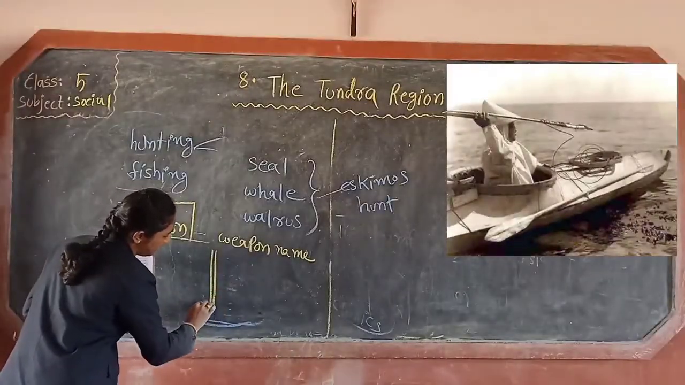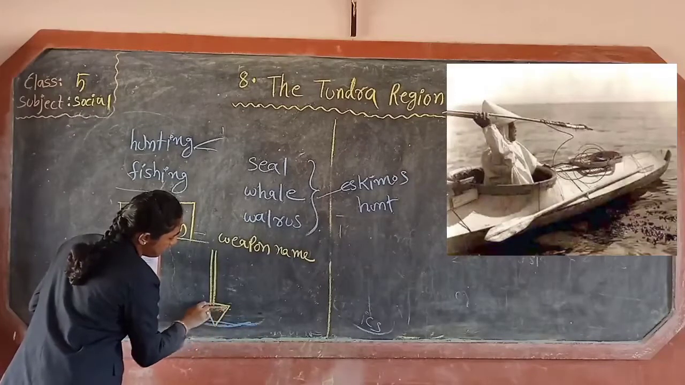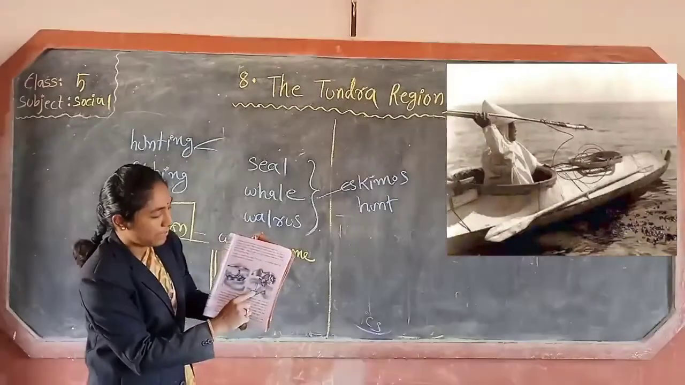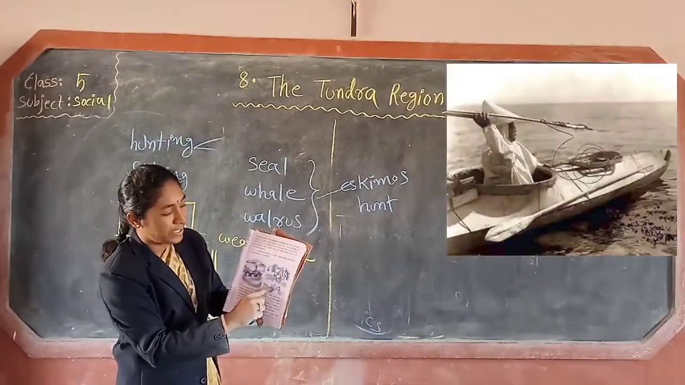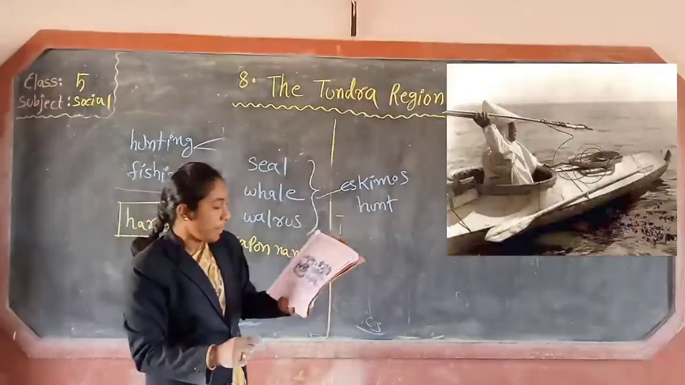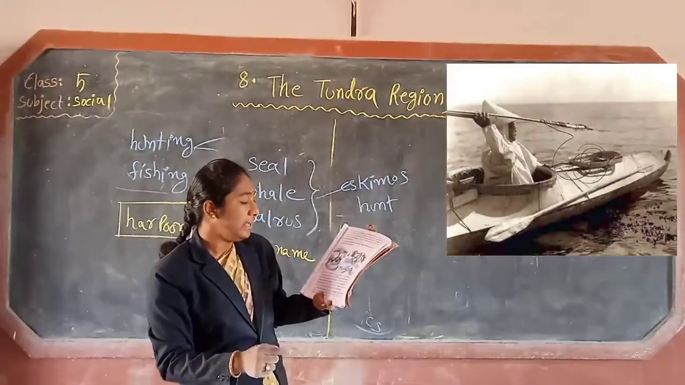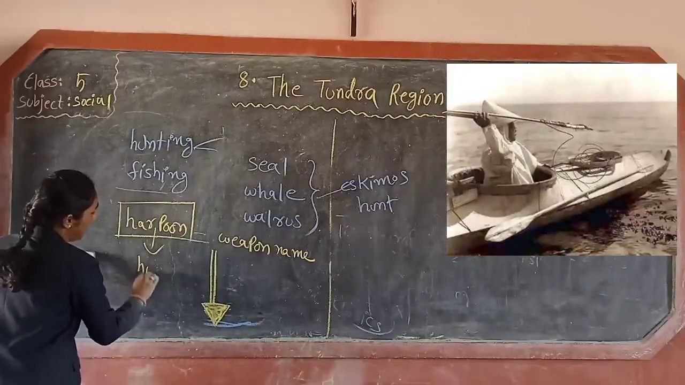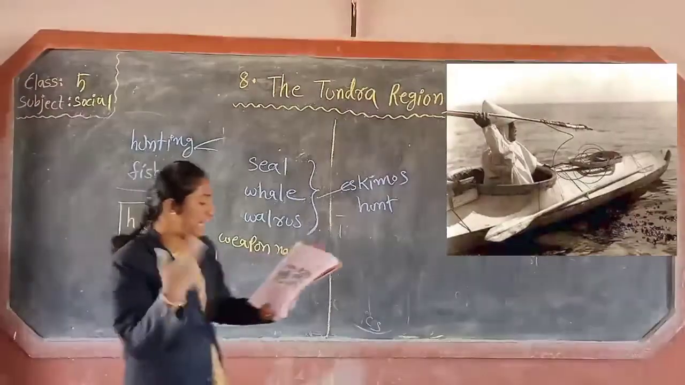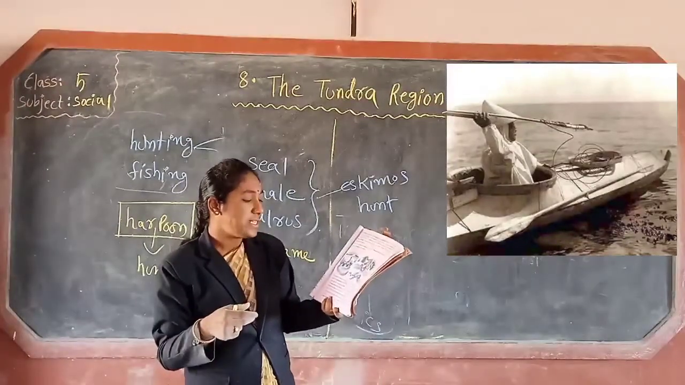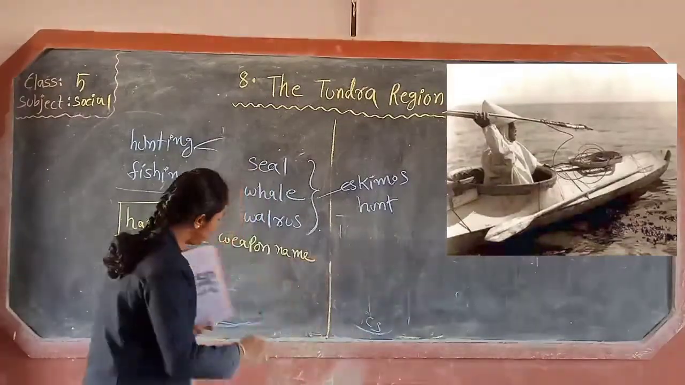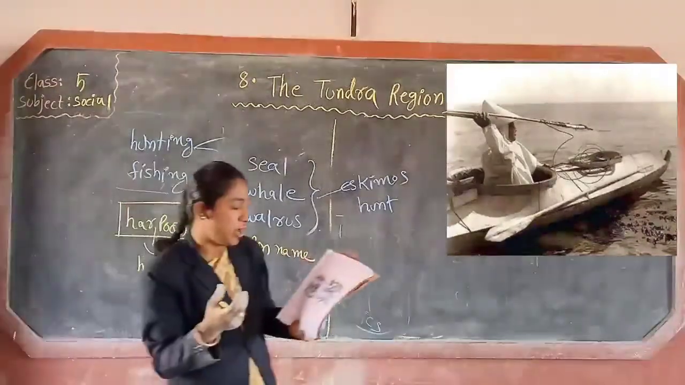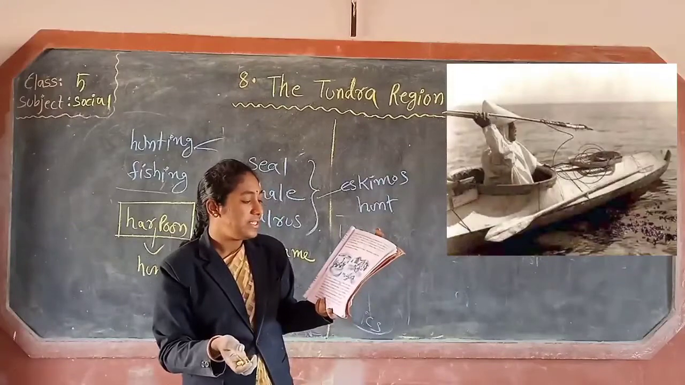The weapon is there. So this is the weapon of Eskimos, that is harpoon. So their main hunting weapon is called the harpoon. With the help of this harpoon, they hunt the animals. They kill the animals. It is a spear-like pointed weapon. It is a sharp weapon.